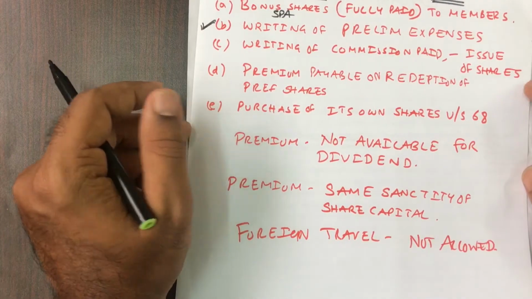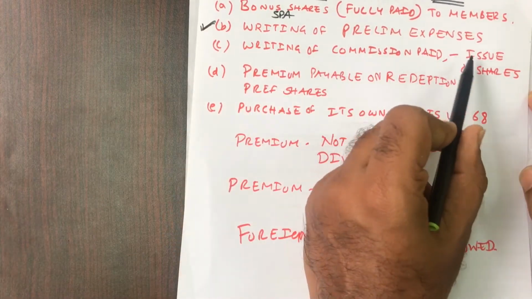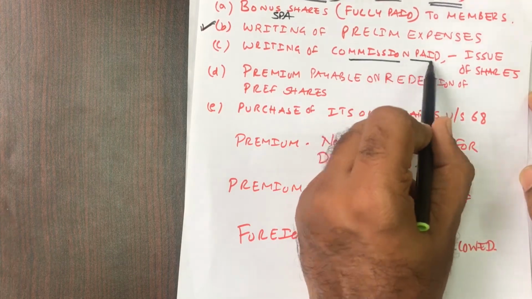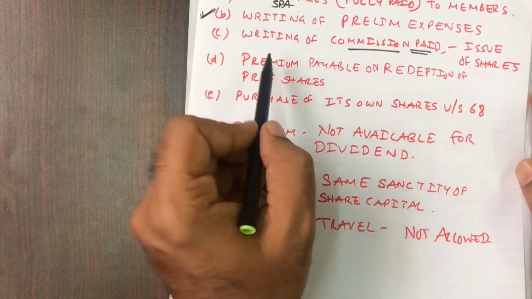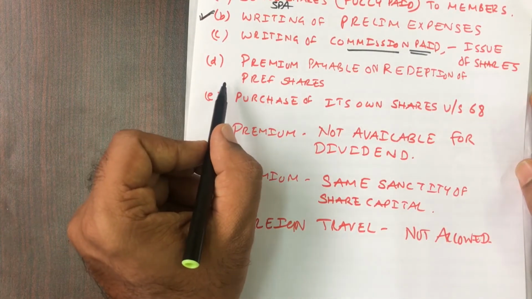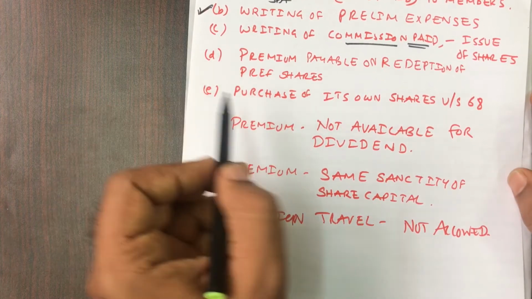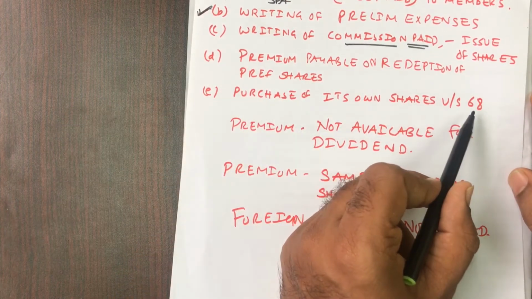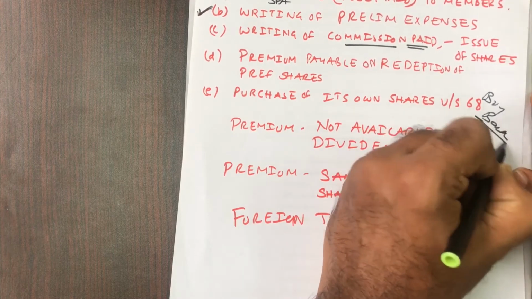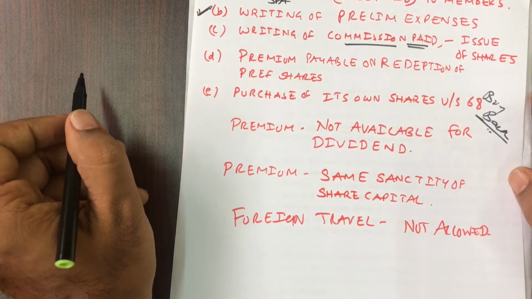So that point is valid. Writing off of commission paid, that is, any commission which we have paid during the issue of shares. Then premium payable on redemption of preference shares, even for that amount we can use the securities premium account. Purchase of its own shares under section 68, that is nothing but our buyback. Even there we can use securities premium account money.